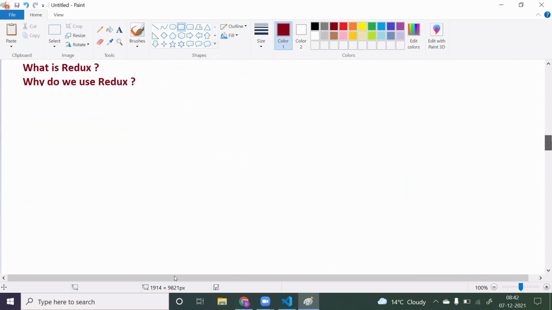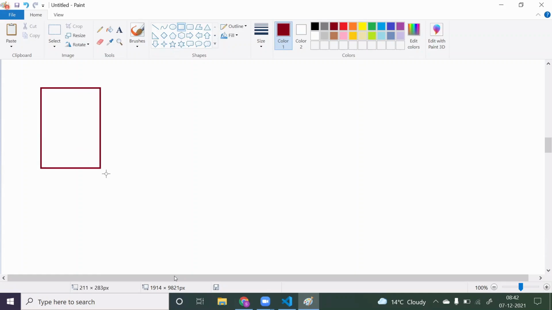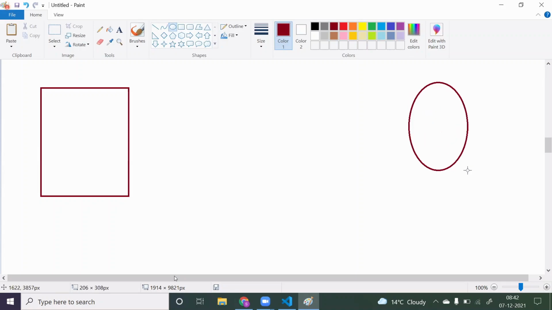Now let's see how Redux will work. Let's suppose we already sent a request to a server and we got the data. Let's consider that scenario. We already did an API request and got the data. This is my component which received the data from the server. Now this component wants to store the data inside your Redux store. This is your Redux store, suppose.